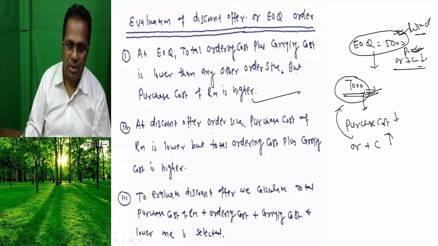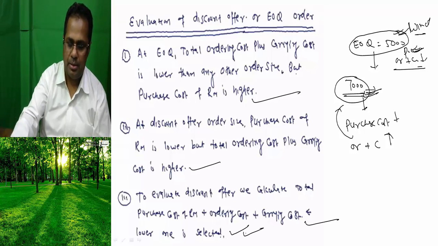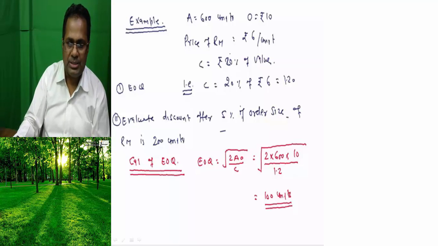At the discount offer order size, purchase cost of the raw material is lower, but total ordering cost plus carrying cost is higher. To evaluate the discount offer, we calculate total purchase cost of raw material plus ordering cost plus carrying cost. The lower one is selected. We are going to give one example.